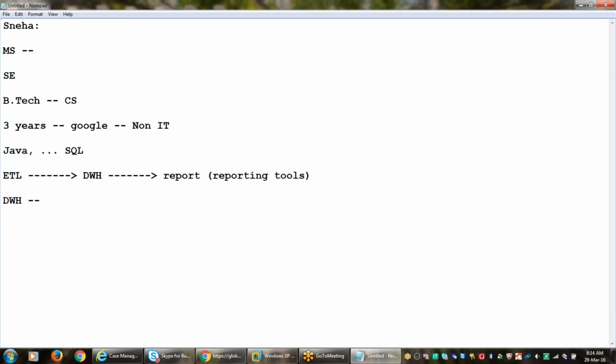For example, Cognos, BOS, Business Objects. Have you heard about these tools? QlikView, Tableau, all these are reporting tools. They pick the data from the data warehouse and generate reports for the business users. Finally, the business users require reports. If they want to take decisions or analyze things, only by seeing the reports can they take decisions. If they want to take the report, they must have a data warehouse.